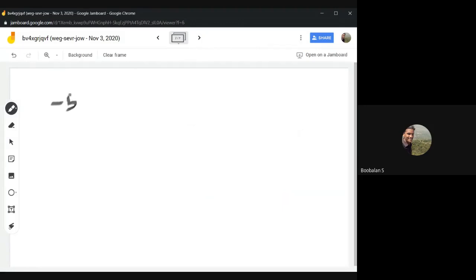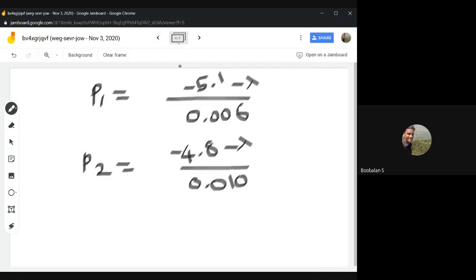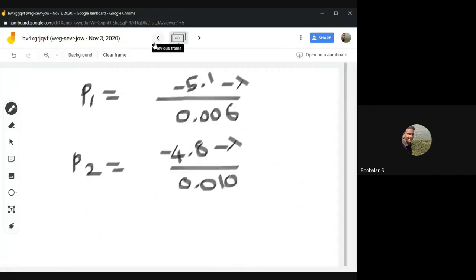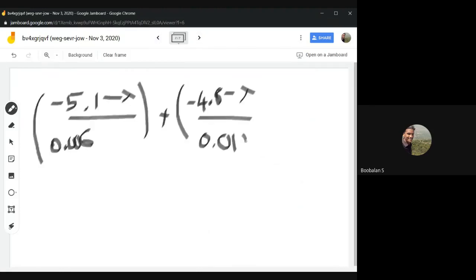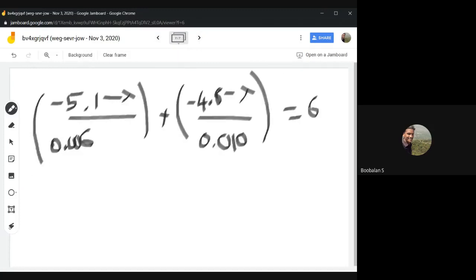So minus 5.1 minus lambda divided by 0.006, this is P1, and P2 is minus 4.8 minus lambda divided by 0.010. So P1 plus P2 equals this, and 600 goes to the right side, it becomes plus 600.